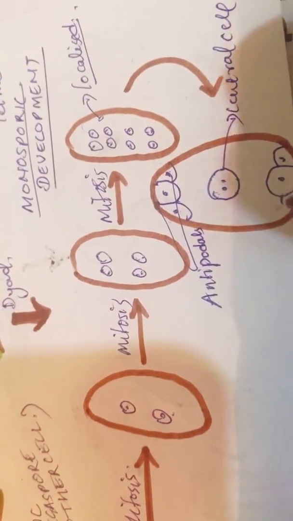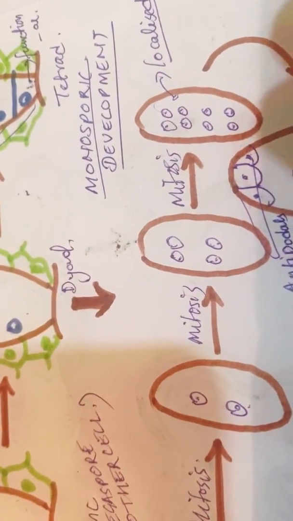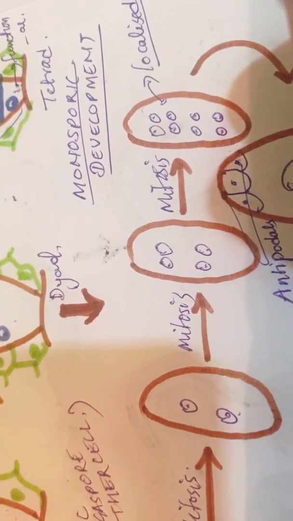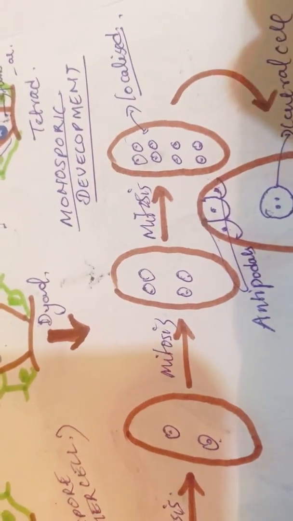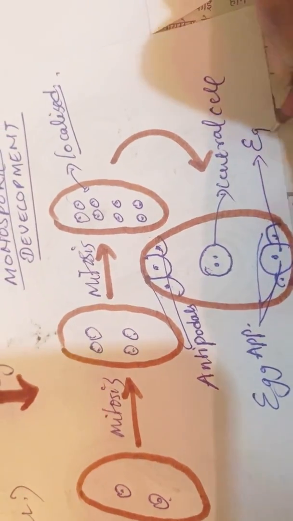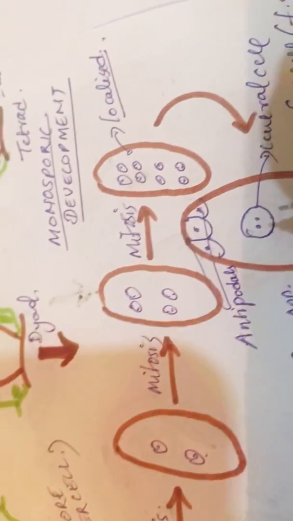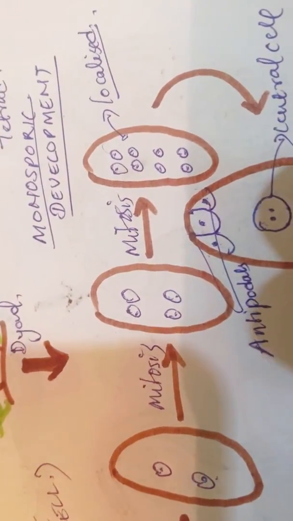And over here, these 3 are called the egg apparatus, out of which the center one is called the egg cell. And what is an egg cell? Remember, it is the female gamete. And these 2 are synergids.